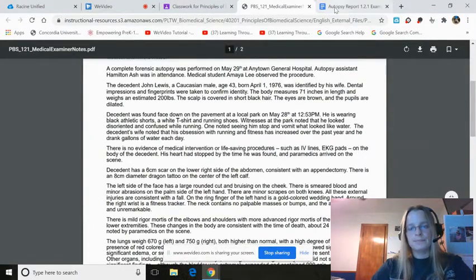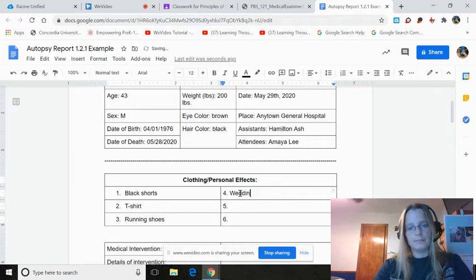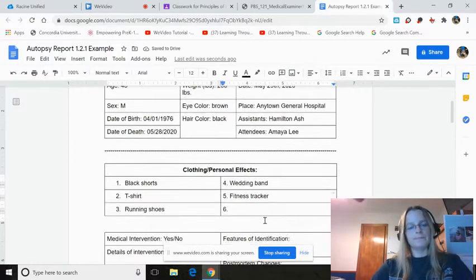So shorts, t-shirt, running shoes, had a wedding band and a fitness tracker. Right, so that's what he was wearing.